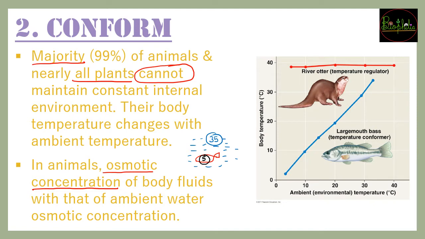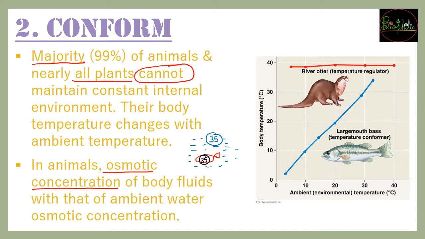But since fishes cannot do these things, वो conform करते हैं. What are they going to do? The osmotic concentration is higher outside the body, then the fish will also try to use the inner osmotic concentration as 35. जब बाहर का और अंदर का same हो जाएगा, then the fish can very well live in that area. So that is why as the external changes happen, the internal changes will also occur. So that is your flowchart over here as well.